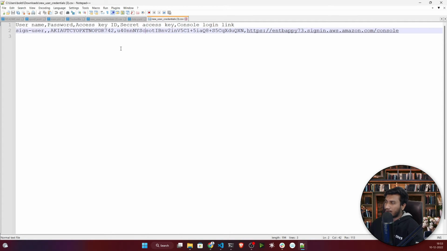Then whenever I am running my code, it will automatically take this secret key and access key from this AWS CLI. Boto3 will automatically take it, you don't have to worry, and it will make the authentication. It will verify whether it is correct or not. If it is correct, then it will be able to access my S3 bucket. So this is the concept.